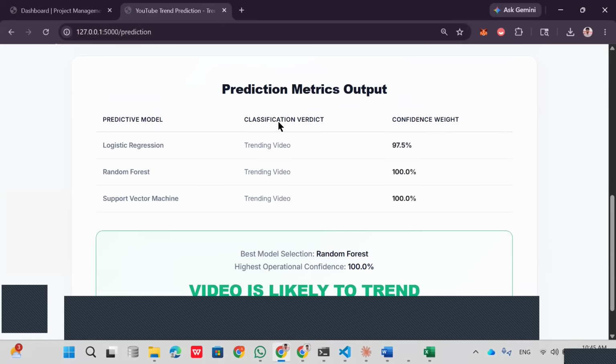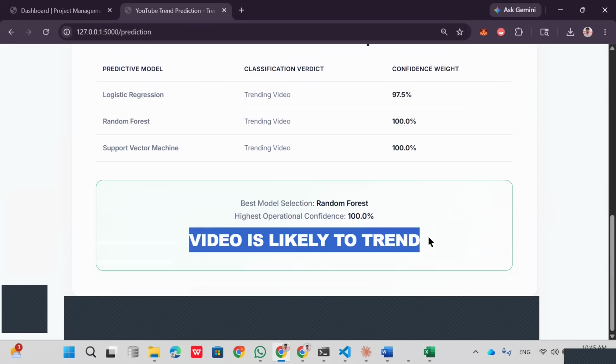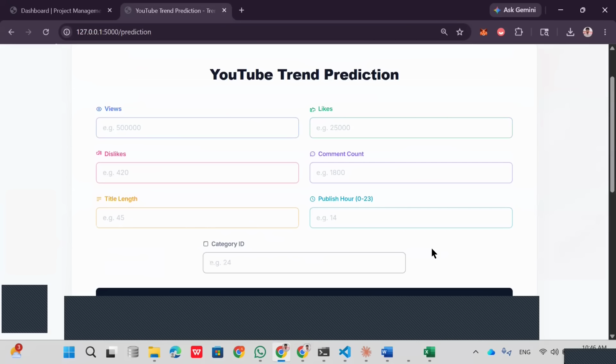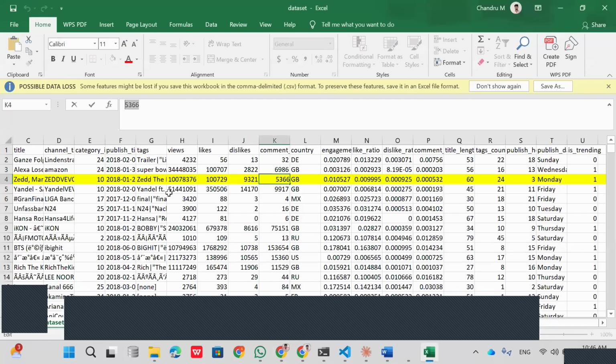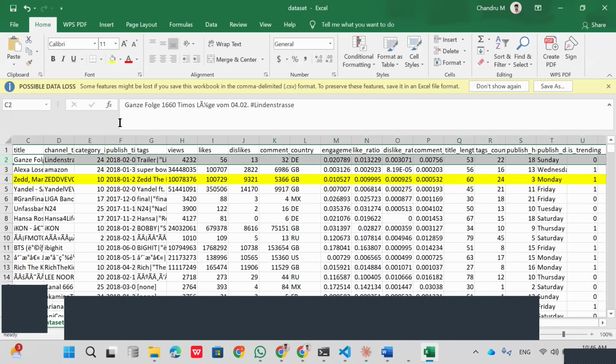Everything is telling this is a trending video, with the confidence weights, which show how confidently the model is predicting. Here the random forest and SVM give 100%, so we will go for random forest as the best model. And here the video is likely to trend. Now we'll check with one more data, the first one we'll check for.